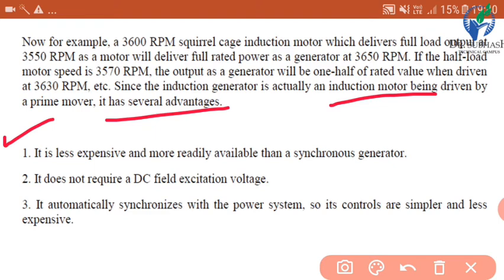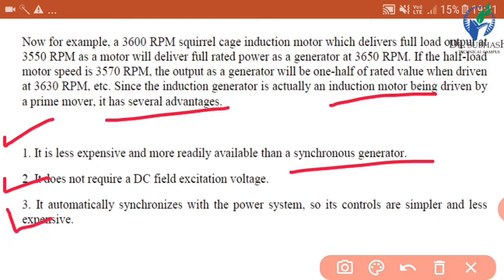One is it is less expensive and more readily available than a synchronous generator. See, cost of the induction generator is somewhat less than synchronous generator, and it is also readily available. So this is the advantage. Second one is it does not require a DC field excitation voltage. See, in a synchronous generator, there is a need of DC field excitation, but in this case, there is no need of DC field excitation voltage because capacitor bank will be used for excitation purpose.